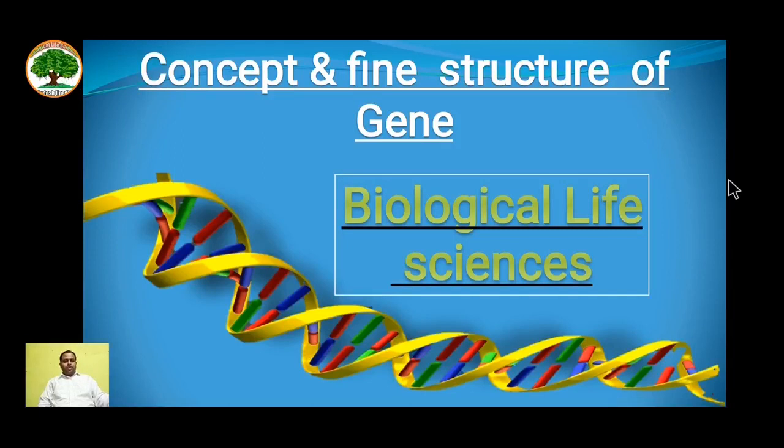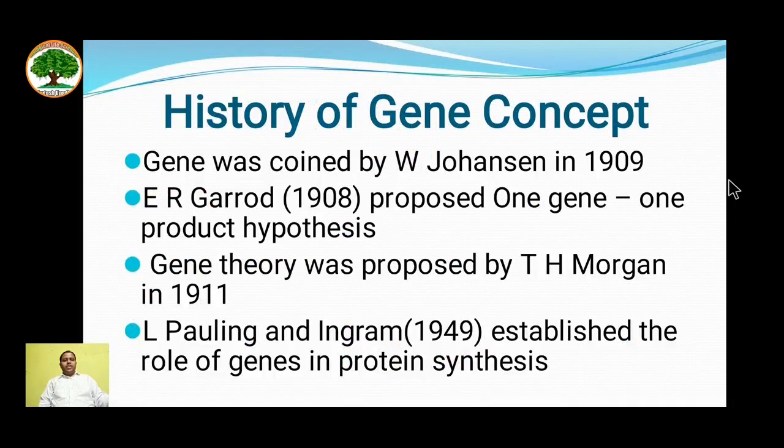So let's proceed. Let's see the history of the gene concept first. The term gene was first coined by W. Johannsen in 1909. E. R. Garrod in 1908 proposed the one gene, one product hypothesis. Gene therapy was proposed by T. H. Morgan in 1911. L. Pauling and Ingram in 1949 established the role of gene in protein synthesis.